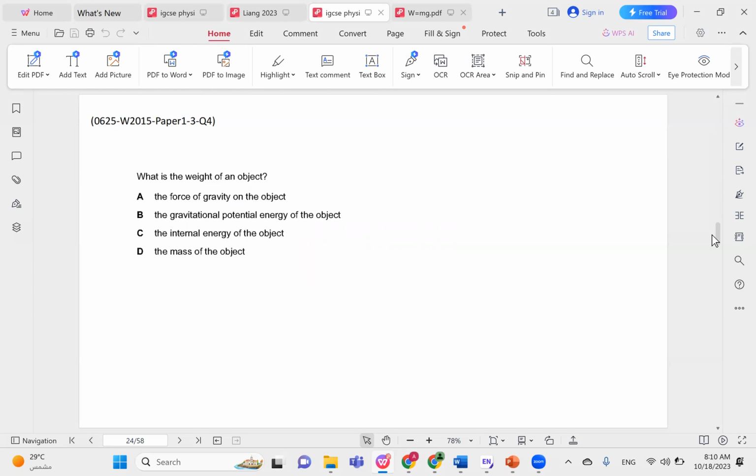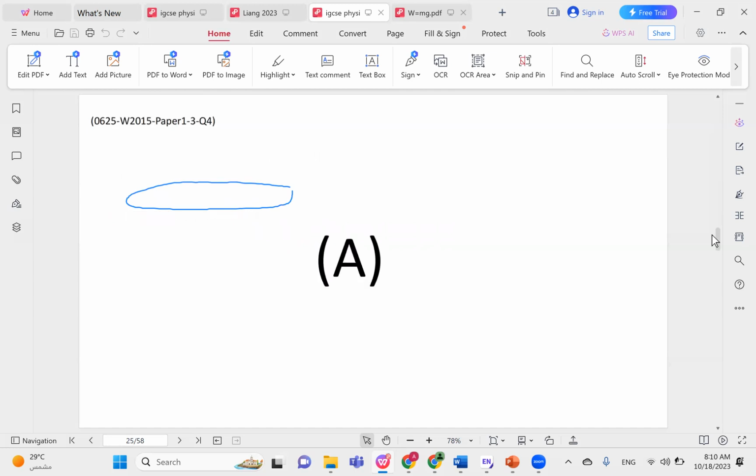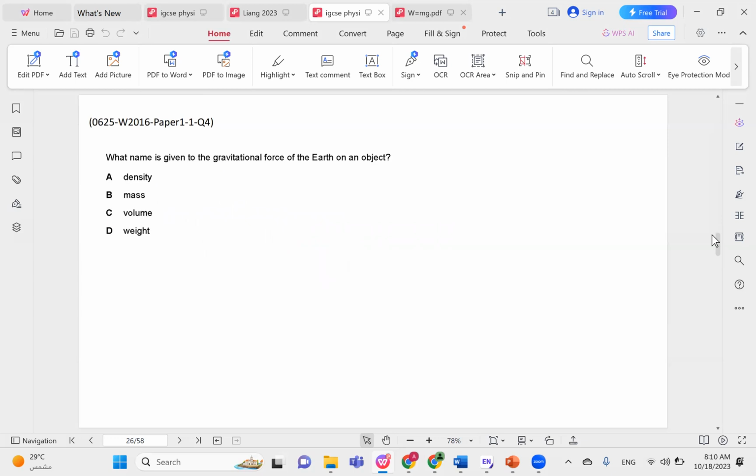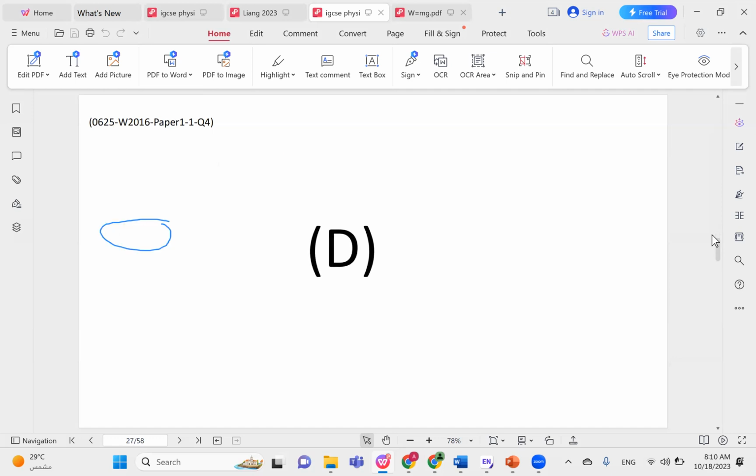What is the weight of an object? It's the force of gravity on the object. A is the correct choice. What name is given to the gravitational force of the Earth on an object? This is equivalent to its weight. So D is the correct choice.